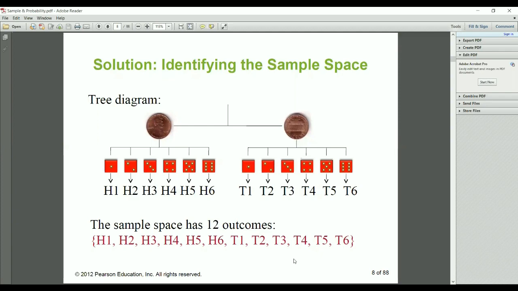If 2 comes on one die, then on the other 1 2 3 4 5 6, so 2 1, 2 2, 2 3 up to 2 6. In this way we get 3 1, 3 2, up to 6 1, 6 2, 6 3 up to 6 6. So how many possibilities are there? 36. Yes. So this is the experiment. This is my sample space. Okay. Now from that sample space, I want to check how many times 6 6 is coming.